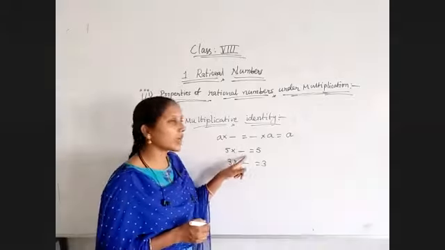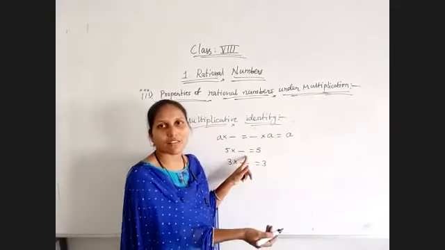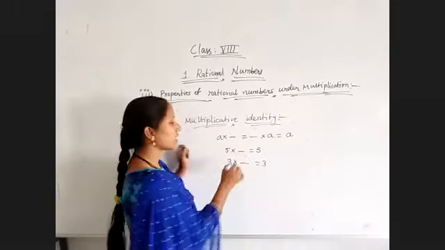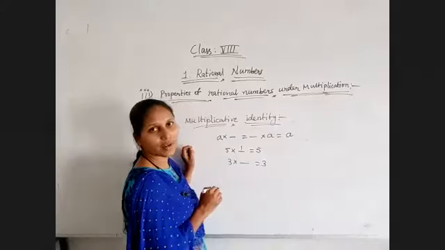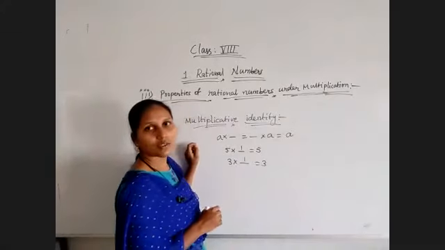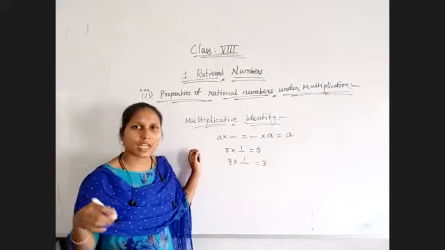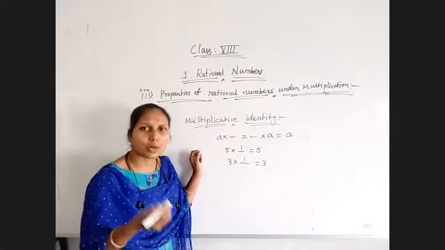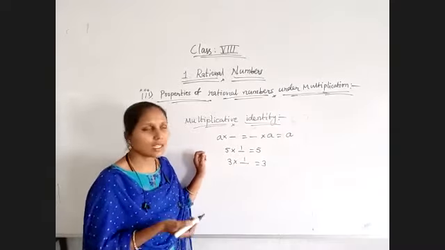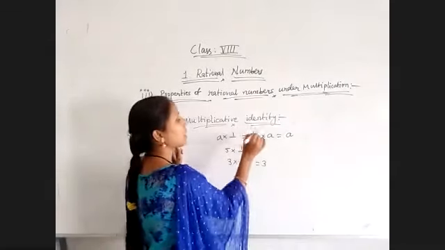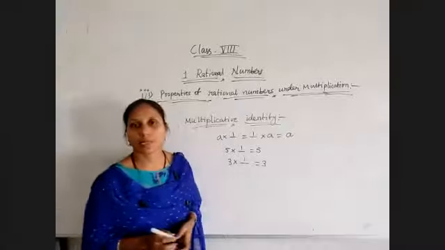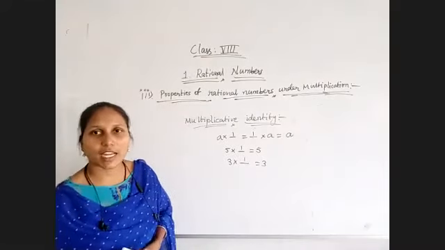So 5 into, by multiplying which number will we get 5 as the result? That is nothing but 1 only. 5 ones are 5, 3 ones are 3, 25 ones are 25. So if you are multiplying 1 with any number, you will get that number only as a result. That's why 1 is called the multiplicative identity.